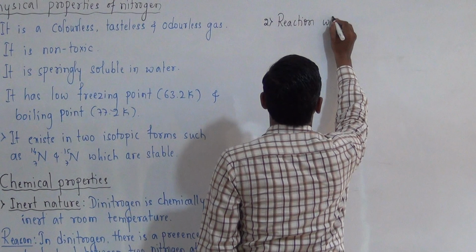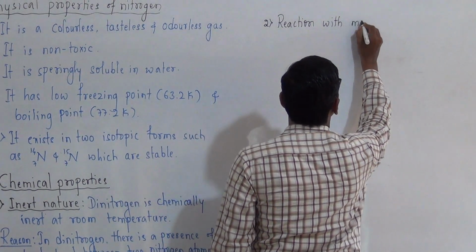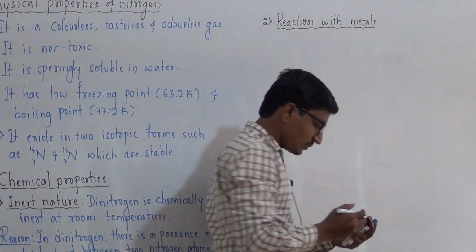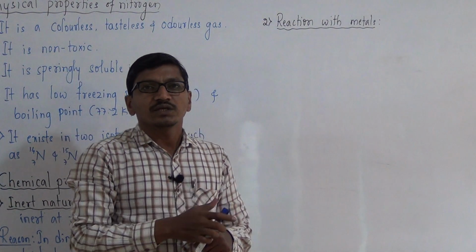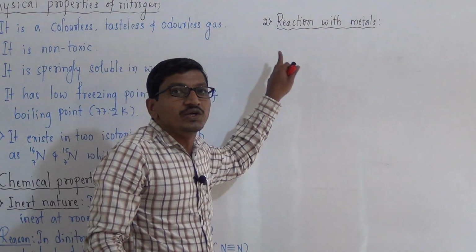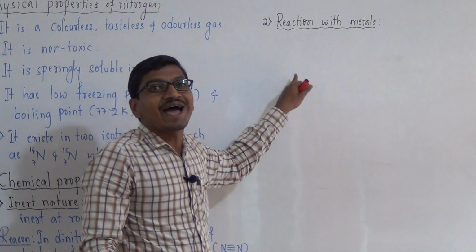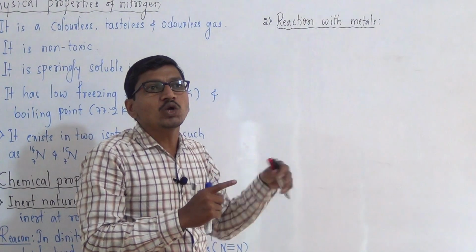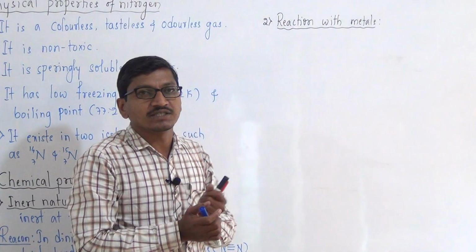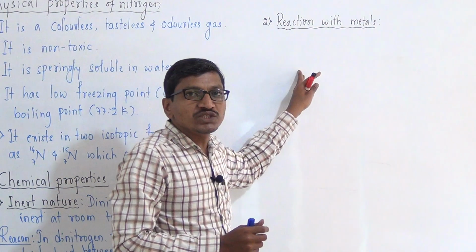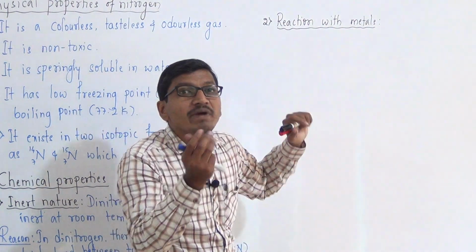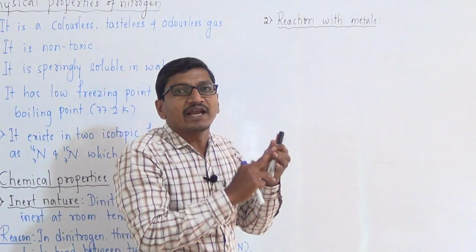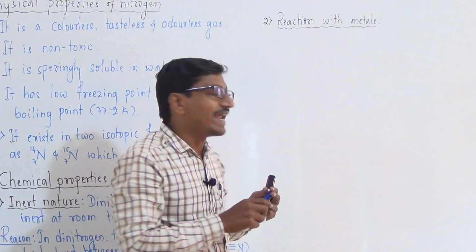The second chemical property is reaction with metals. Dinitrogen reacts with active metals like lithium, magnesium, aluminum, calcium, etc. to form metal nitrides. Dinitrogen reacts on heating with active metals like lithium, magnesium, aluminum to form metal nitrides.